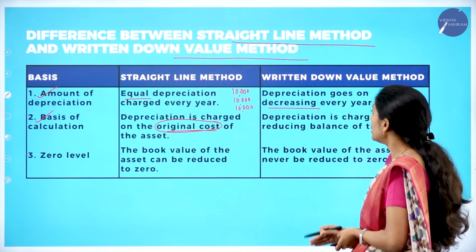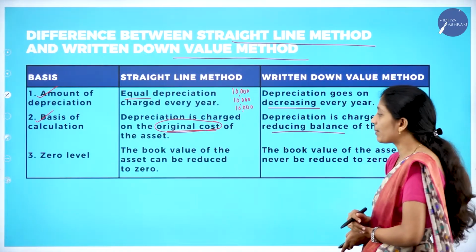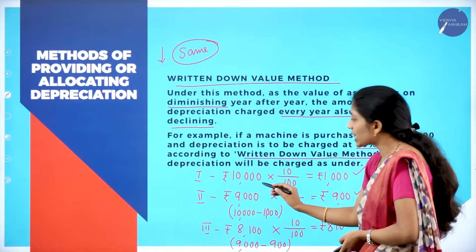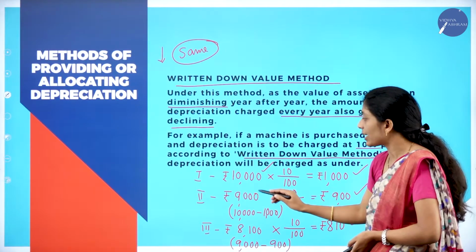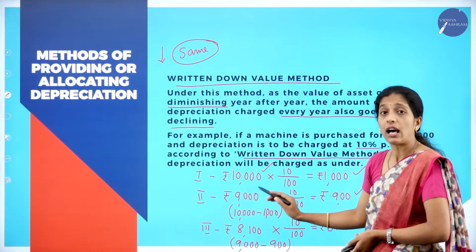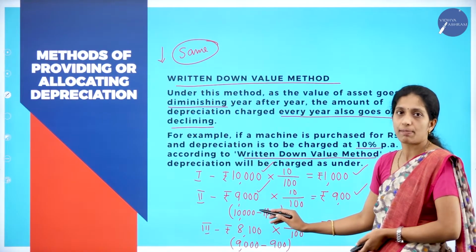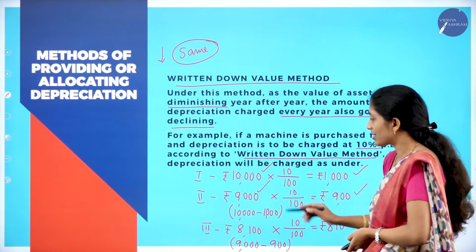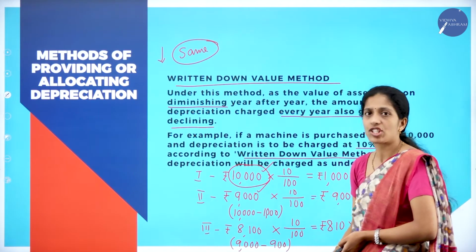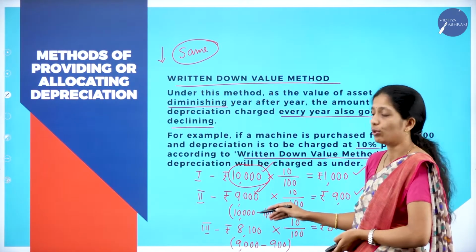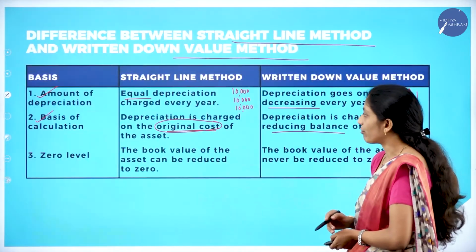Whereas coming here, depreciation is charged on the reducing balance. Now see the problem here, we are going to charge on the reducing balance. This is the original cost. But for the second year, we are not going to calculate on the original cost. We are going to calculate on the reducing balance. That is the difference. That is, in straight line method, on this amount we are going to calculate each year. Or the diminishing value, on that amount we are going to calculate. That is a second difference.